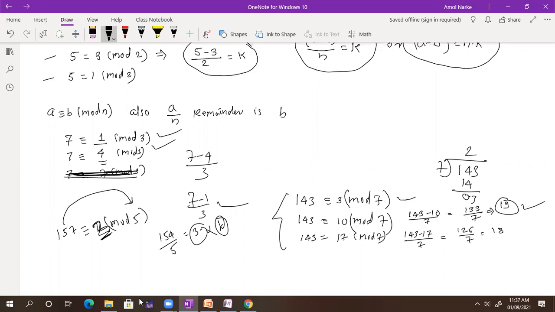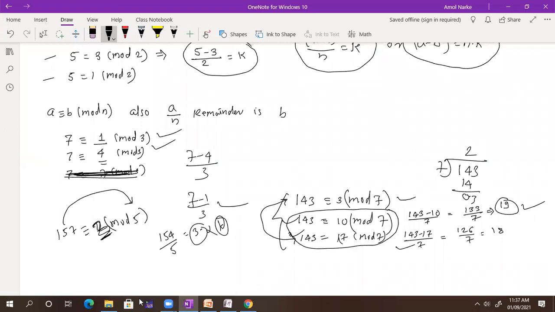So these are equivalent statements. We are not going to use that anywhere, but I just wanted to say that this is also a remainder, but this is not a proper remainder. Why? Because here n is 7, and a remainder should not be greater than 7. But the statement is still equivalent because it satisfies the condition. Sometimes we may give you such statements and ask whether it is correct or not. Even if the remainder 17 is bigger than 7, this statement is correct by the definition, but these statements are similar. Got it?